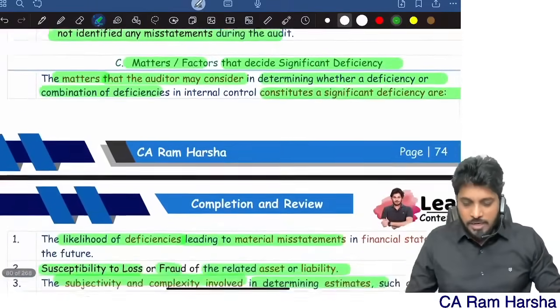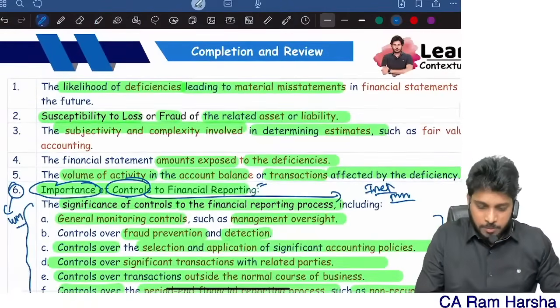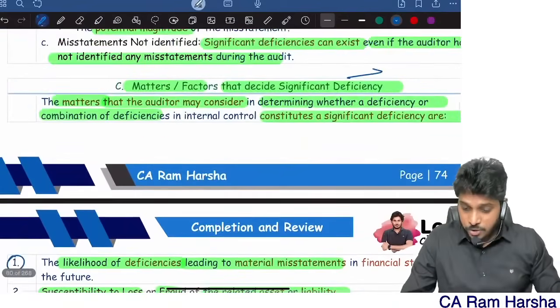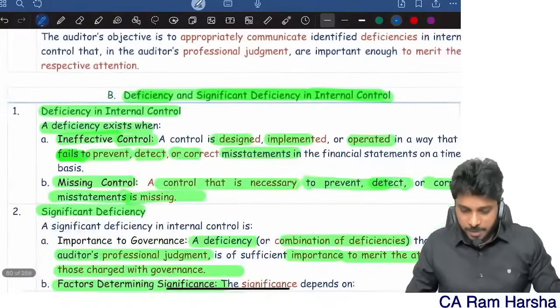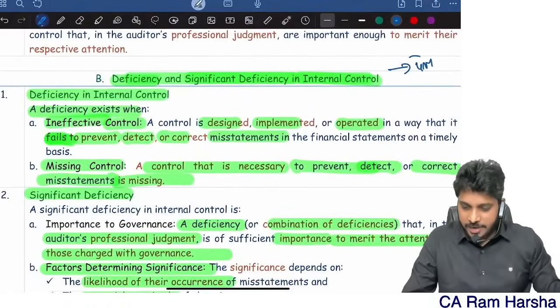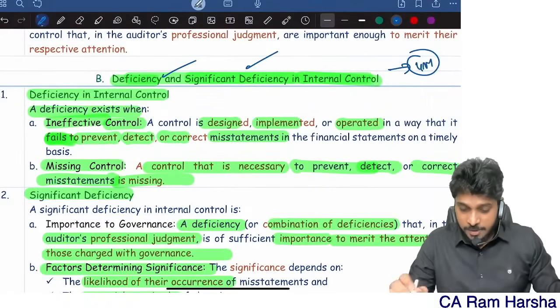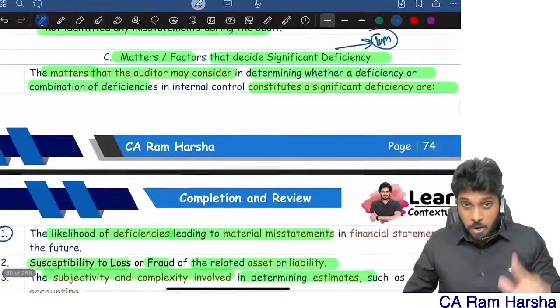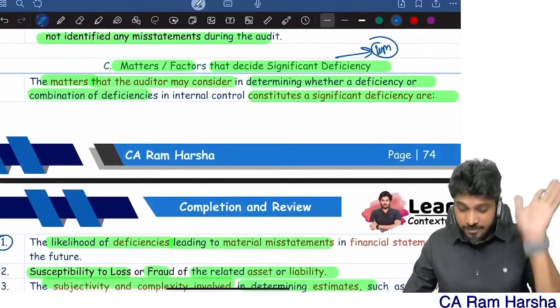Next, interaction: how the deficiency interacts with other controls. Don't worry, very simple, I'll simplify this. What are the factors? This you remember, this you read. They may ask you this main question straight away for a 4-mark question: the meaning of deficiency, the meaning of significant deficiency, or what are the factors that decide a significant deficiency?